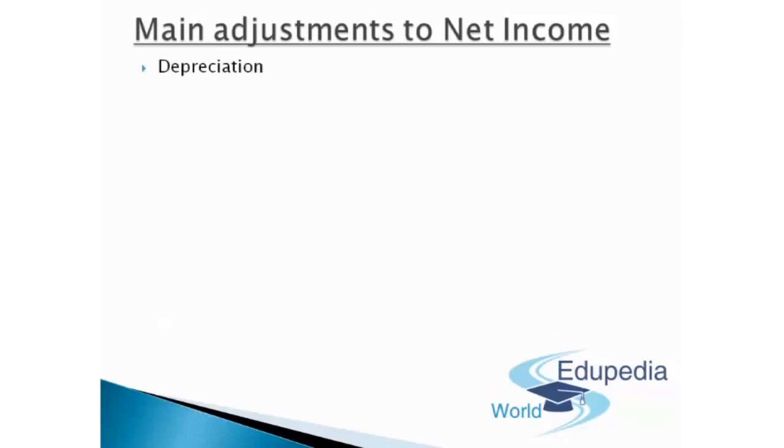So the first one is depreciation. So guys, perfect. Now you can relate to it. Depreciation is one such thing which decreases your net income because you treat depreciation as an expense.